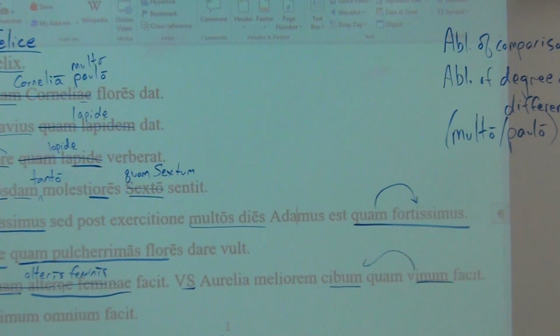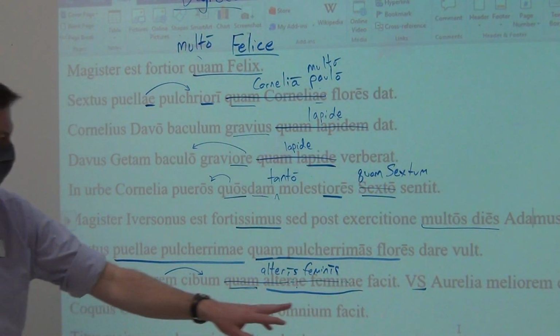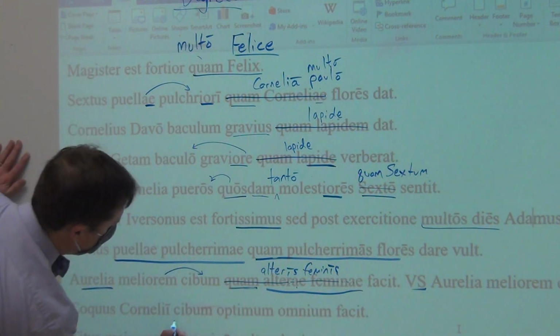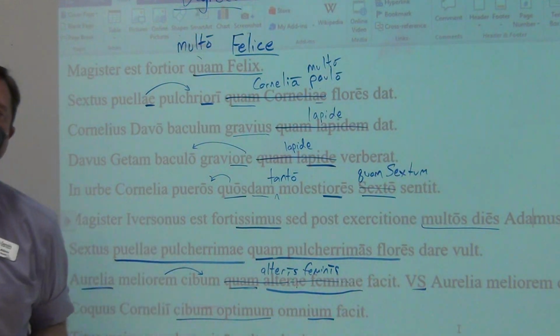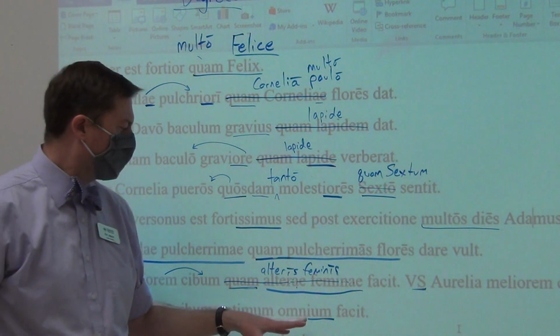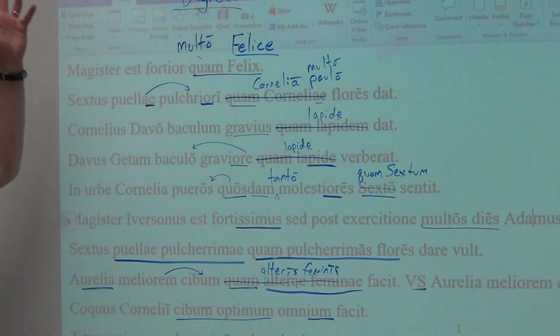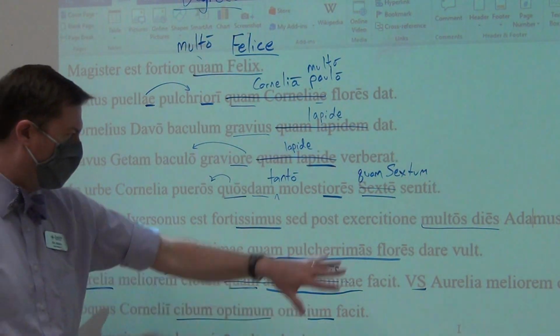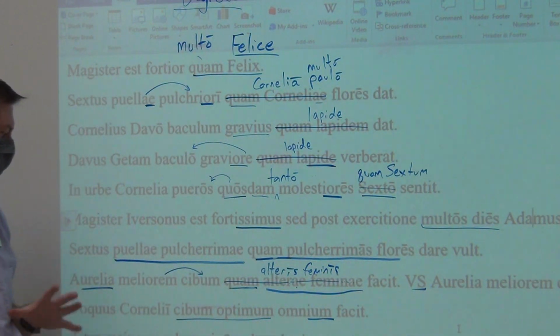The next one: the cook of Cornelius makes the best food of all. Very often, whenever you have a superlative, you will have a genitive part of a whole, or partitive genitive: the best of all of them.